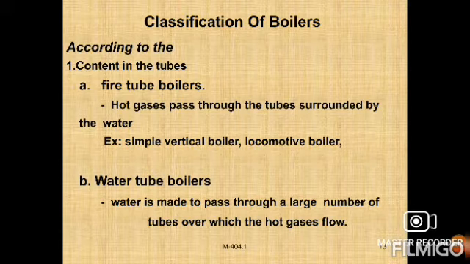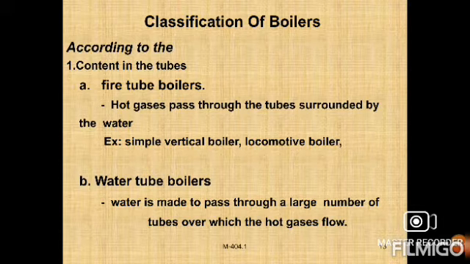So what happens is that hot gases pass through the tubes, and the heat of the hot gases is transferred to the water. Automatically the water is also heated continuously. That is the main thing in a fire tube boiler. The best examples of this type are the simple vertical boiler and the locomotive boiler.